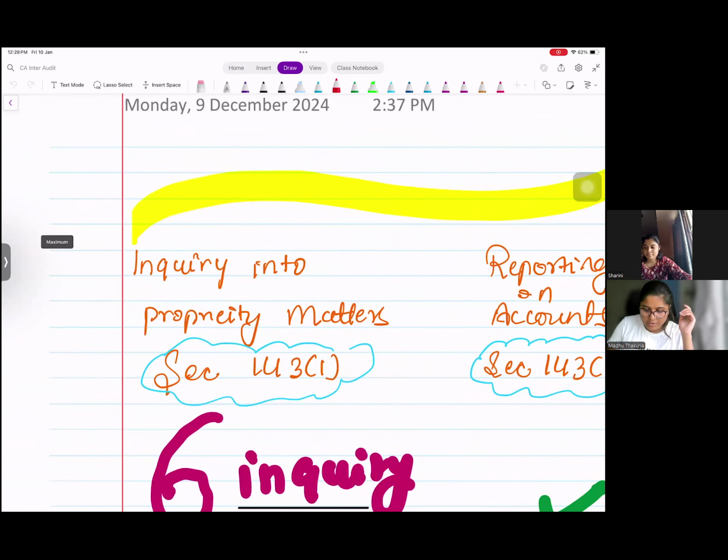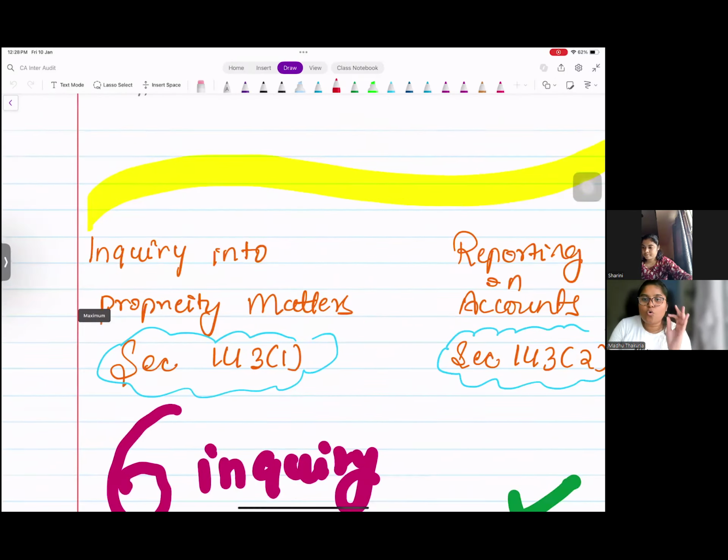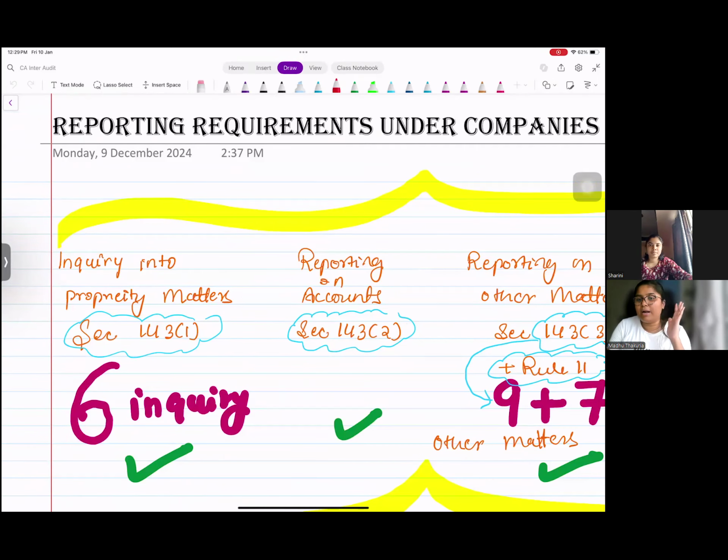Section 143, subsection 1, inquiry into propriety matters. There are 6 inquiries you need to make. So you are the auditor. There are some propriety matters. Propriety, what is the meaning of propriety, or what is the essence of propriety?